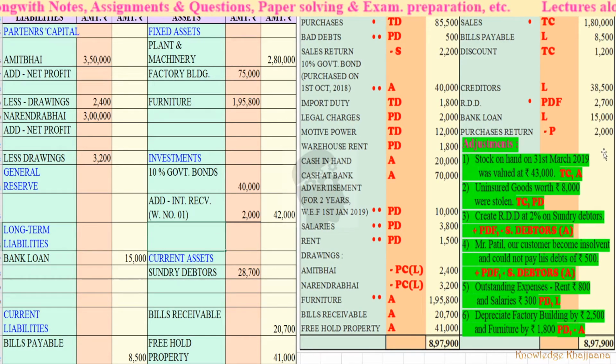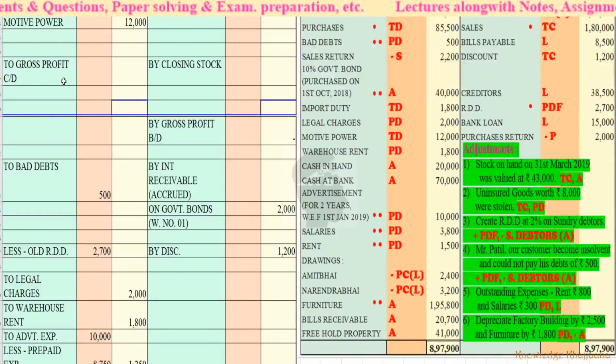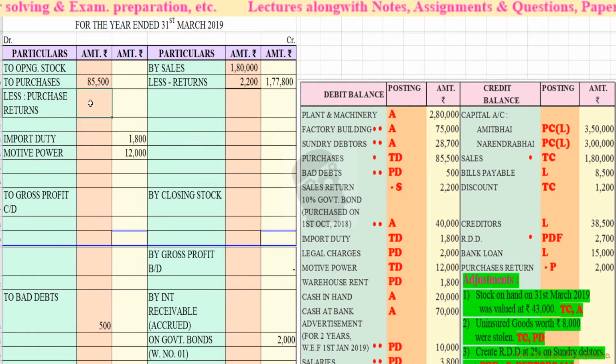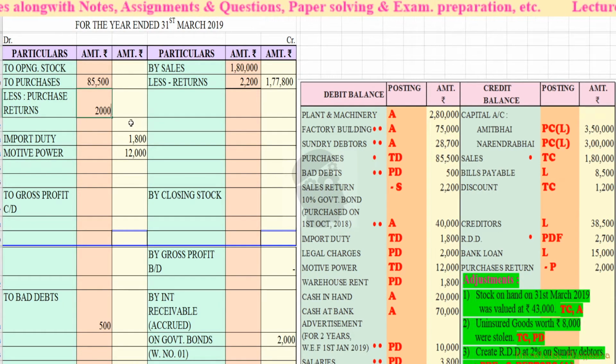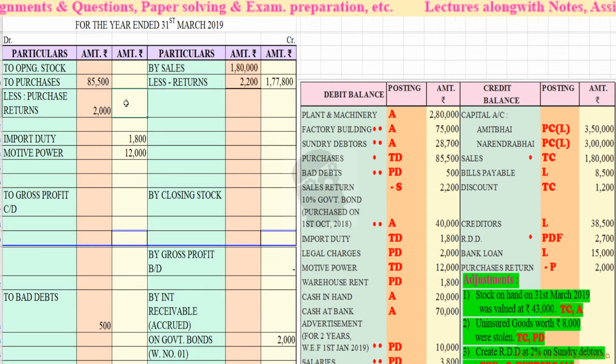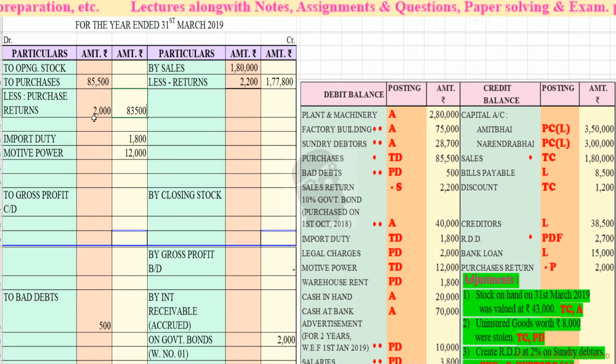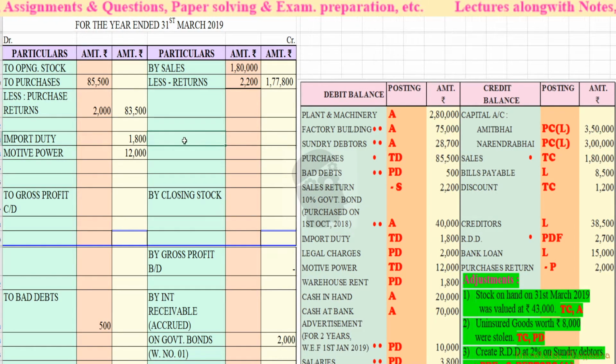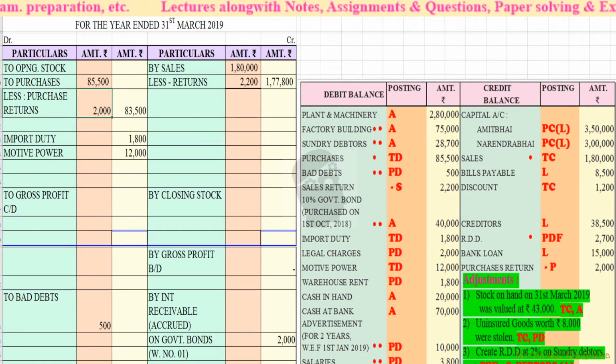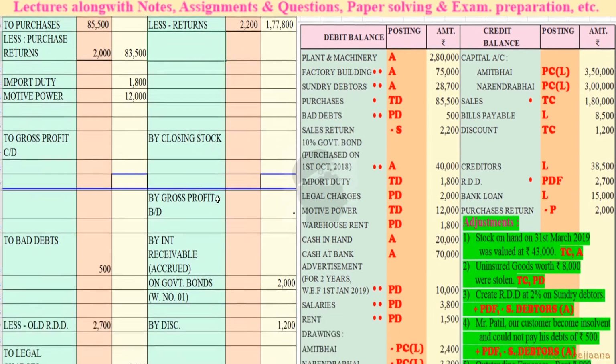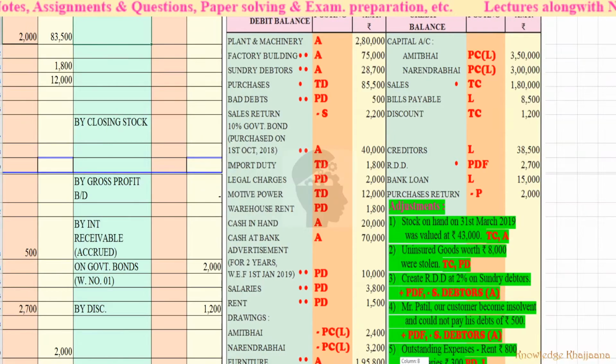And the last, purchase return, which you have to deduct from purchase, rupees 2,000. So how much is purchase minus returns? It is rupees 83,500, right? 85,500 minus 2,000 is equal to 83,500. See, there was no extra adjustment. Then let's move to the external adjustments.